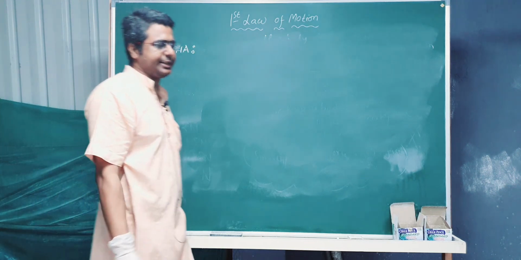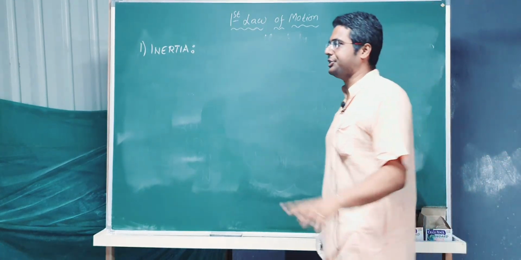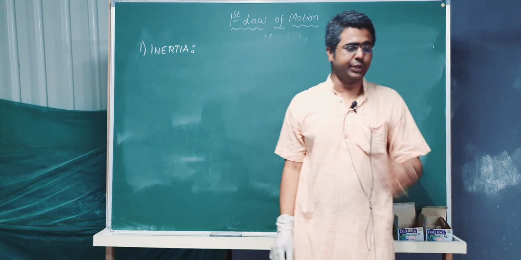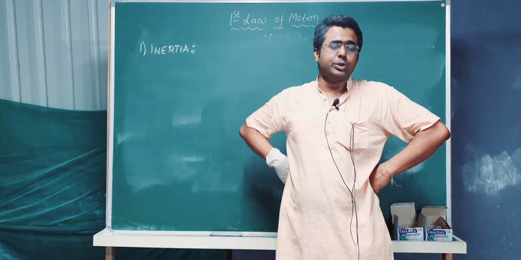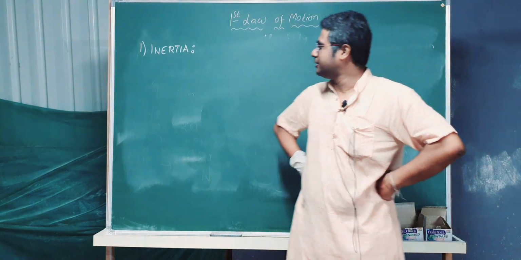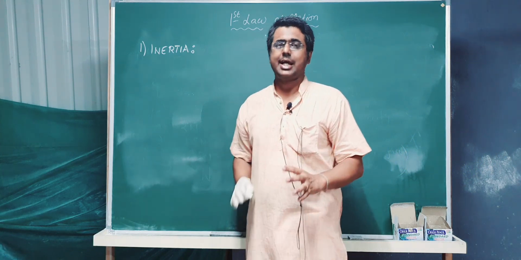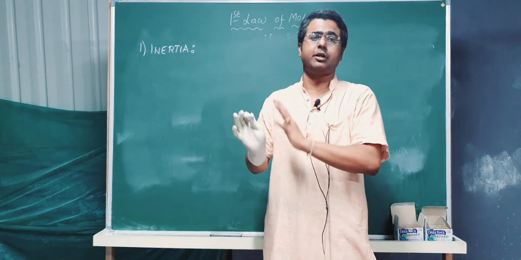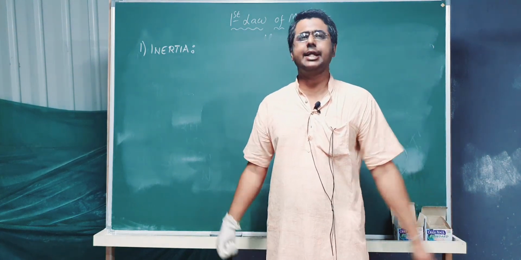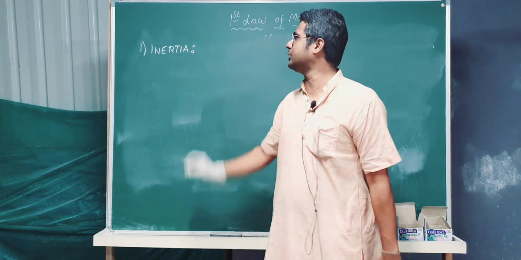We got inertia. Now what is inertia? You can write down: property by virtue of which a body tends to remain at either state of rest or state of motion. Okay, that is called inertia.